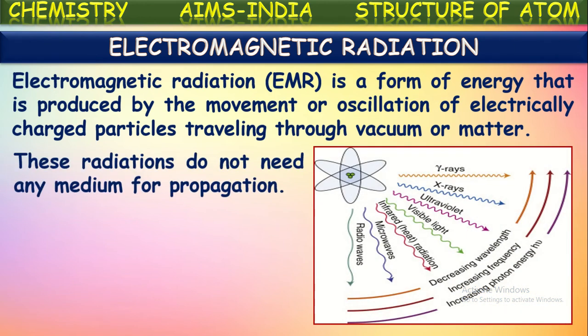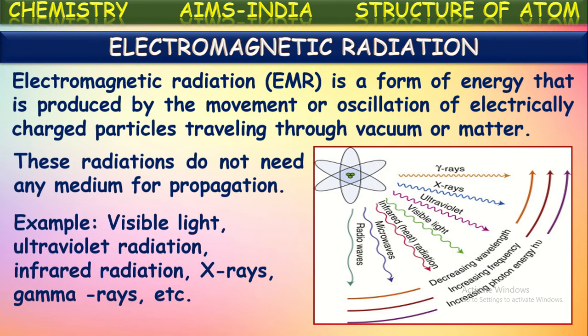These radiations do not need any medium for their propagation. They can move through matter as well as through vacuum. That's why we say electromagnetic radiations do not need any medium for their propagation. These are different examples of electromagnetic radiations: visible light, ultraviolet radiation, infrared radiation, X-rays, gamma rays. These are all different forms of energy produced by moving electrically charged particles.